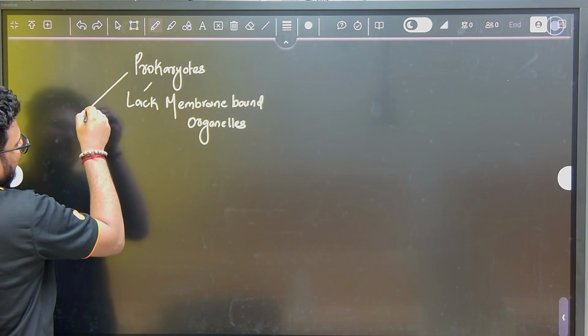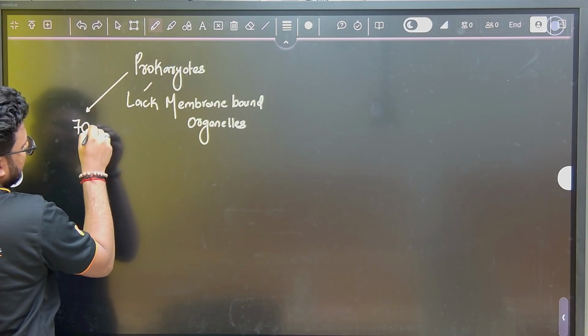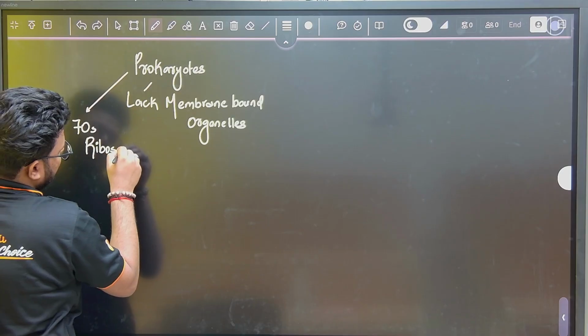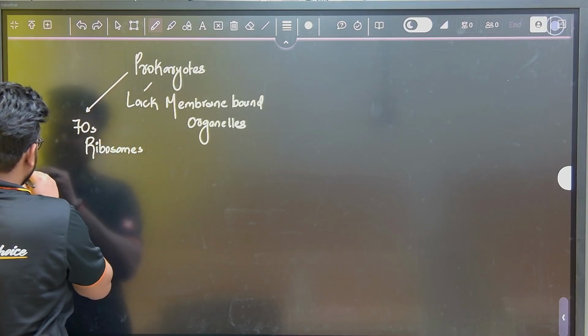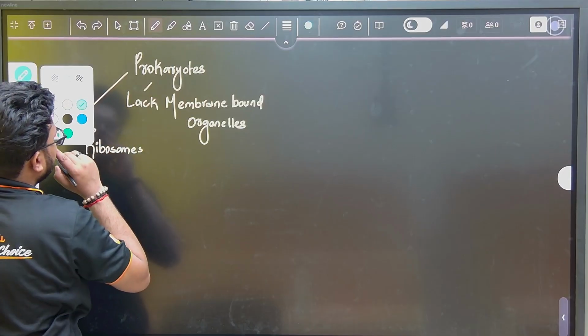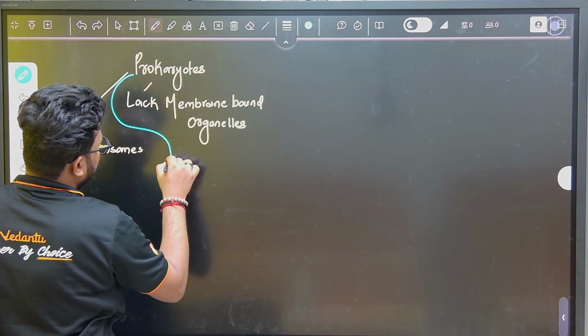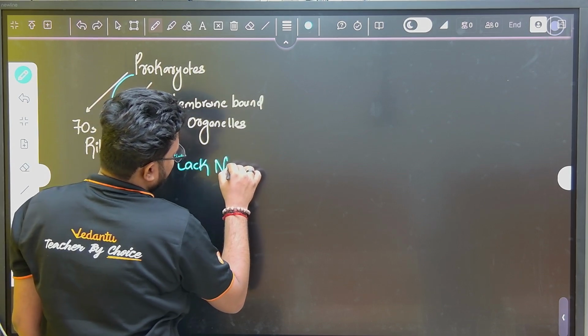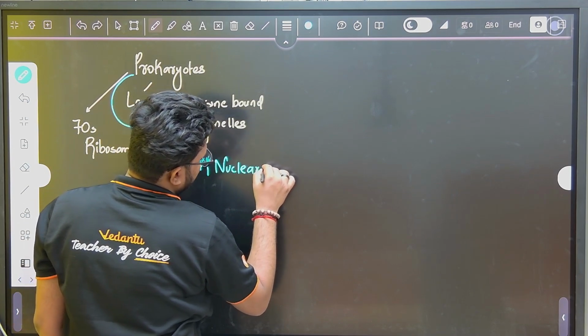If they are prokaryotes, obviously they will have 70S ribosomes. Obviously they will lack a nuclear membrane.